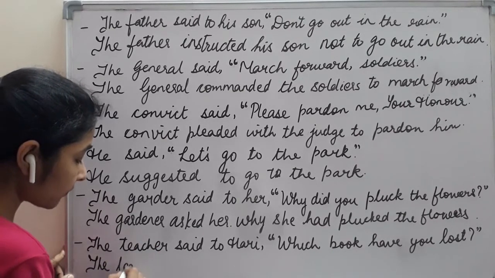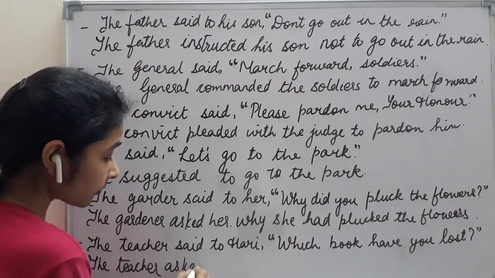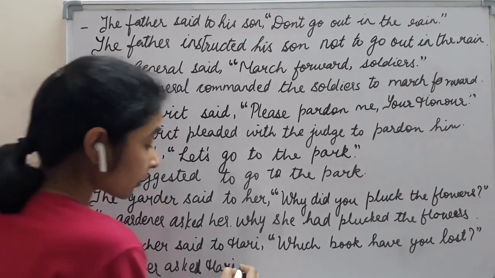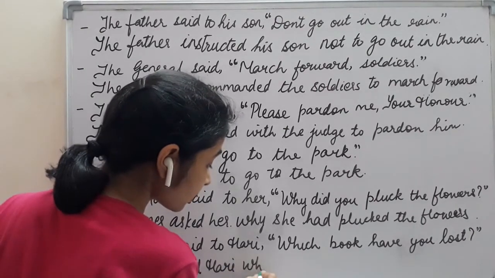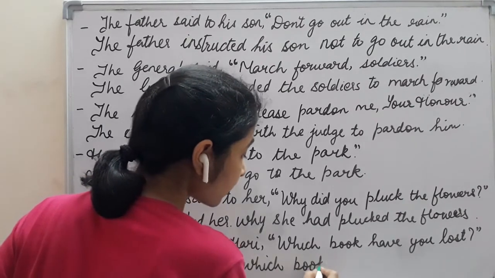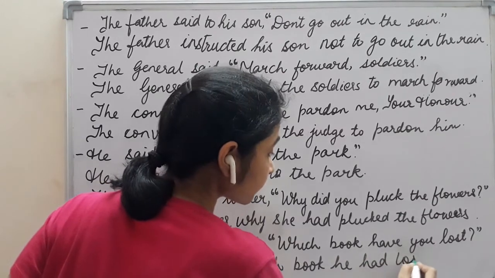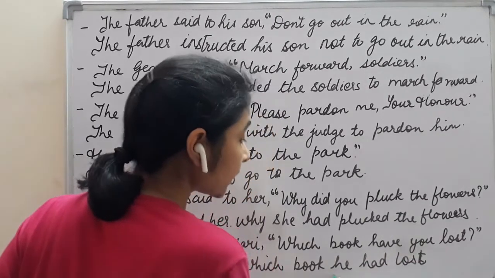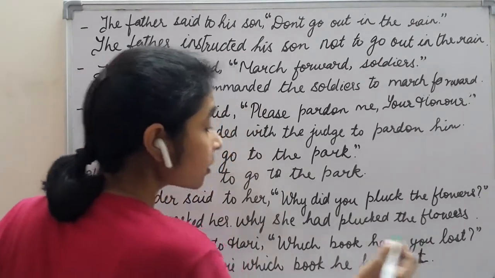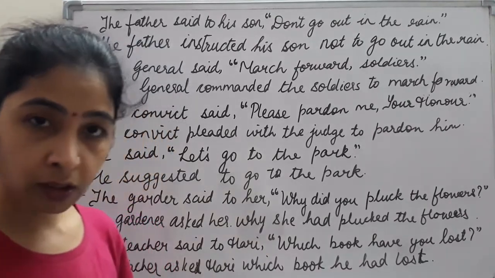The teacher asked Hari, which book he had lost. So here he had lost. Again it is coming in the form of an assertive sentence, so we will just put a full stop there and not the question mark.